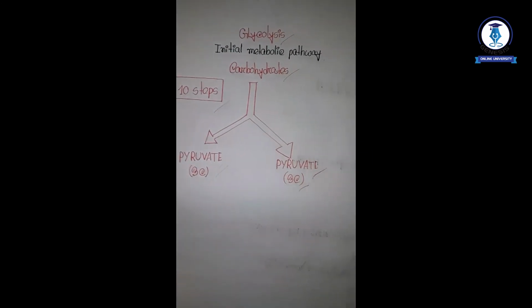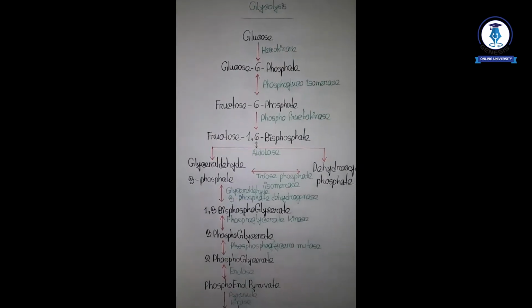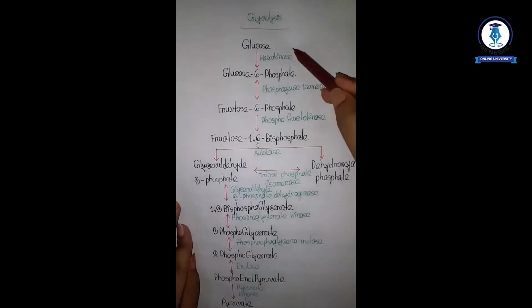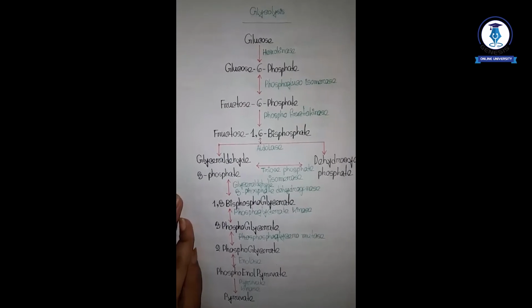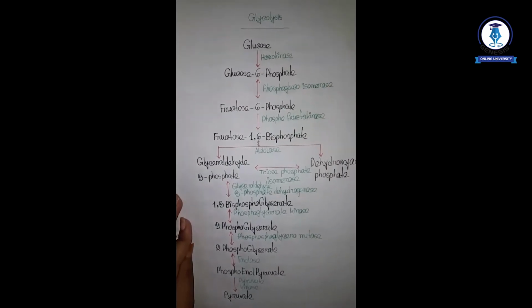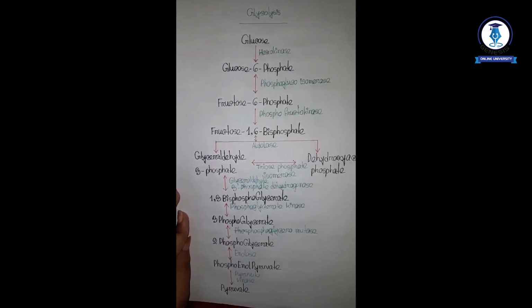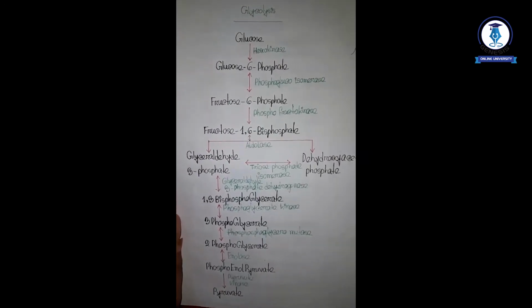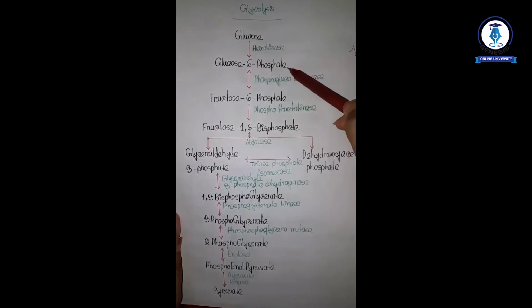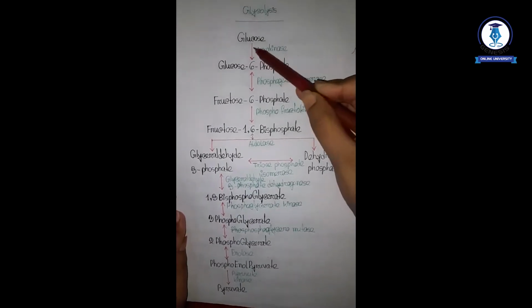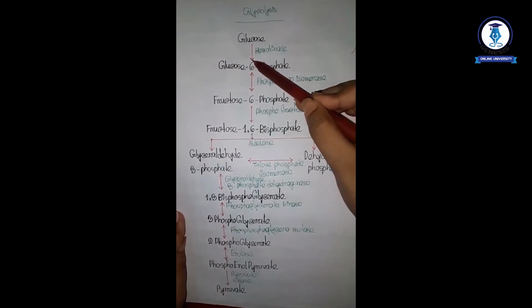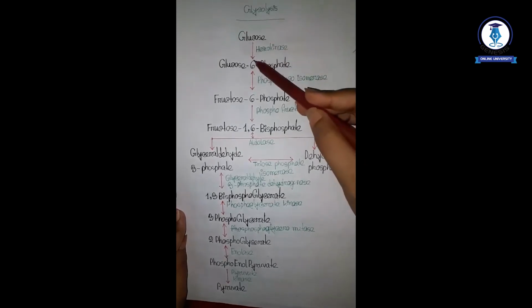Now comes the process of glycolysis. In glycolysis, first you have to remember there are some irreversible and reversible steps. Then, which are the irreversible steps of glycolysis? From glucose to glucose 6-phosphate, you can see that it is an irreversible step or one-way step.